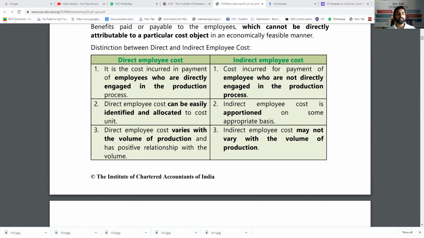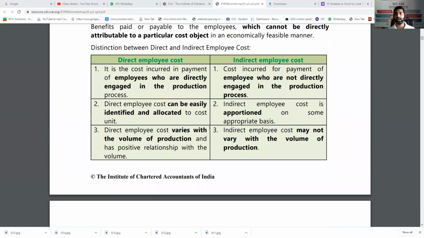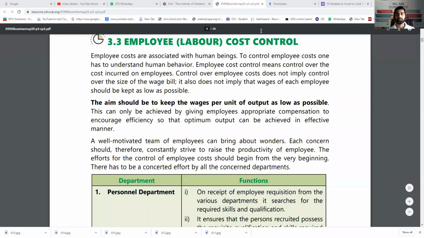Direct employee cost varies proportionately with the production. That means if production is doubled, wages will be doubled, but indirect wages like accountant salary will not have any impact on the production level. So that was the difference between the direct and indirect employee cost. That can be the first short note we can have.